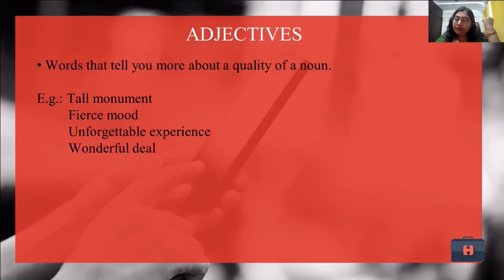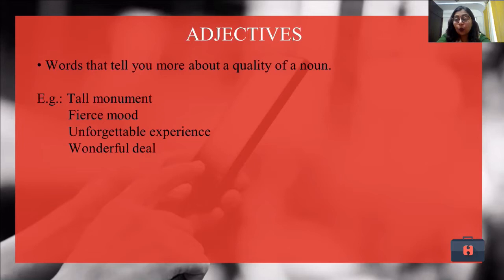When we meet someone, we generally say, I met a fat lady, I met a stout lady, I met a tall lady. All right. So when I went to the bank, the banker was very thin, right? So what are these words? These are the words that describe the quality of a noun. Now these words are called adjectives.